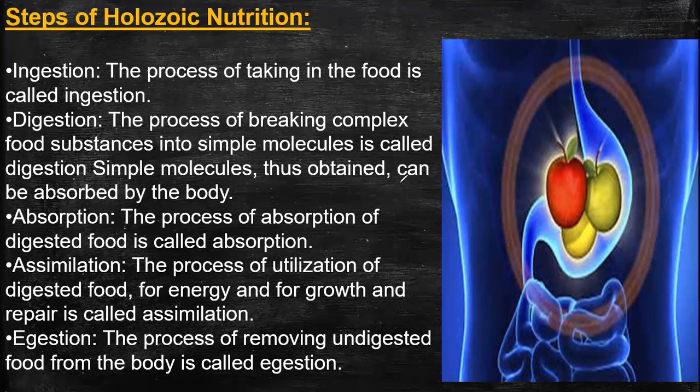And this absorbed food is utilized by our body for metabolic activities such as growth, respiration, heartbeat. For all activities taking place in our body, we need energy, right? And this energy is taken from the absorbed food, and this utilization or usage of this digested food is known as assimilation. Is that clear, Abhijit? The next step is egestion, that is the removal of undigested food.